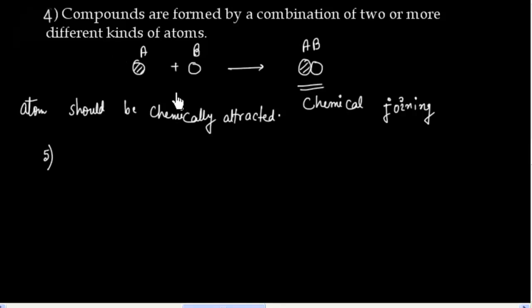So at least two. You can have three, like in this case you have H2O, that is two kinds of element. You can have C6H5OH. In this case again you have three kinds, carbon, hydrogen as well as oxygen. So many kinds of atoms are involved in this case. So a compound is formed by a combination of two or more kinds of atoms.